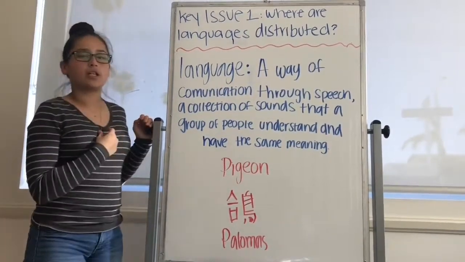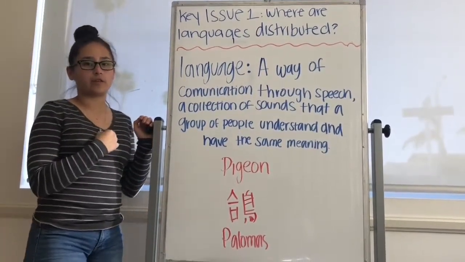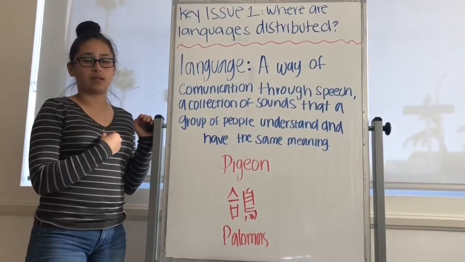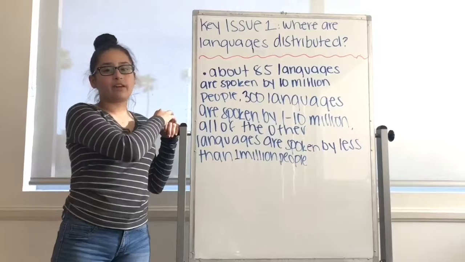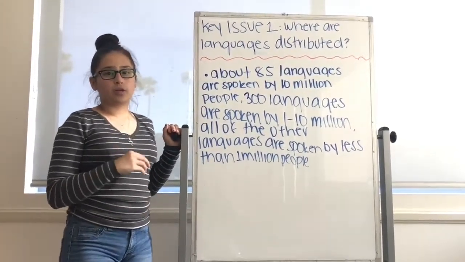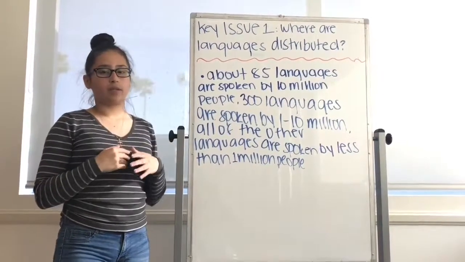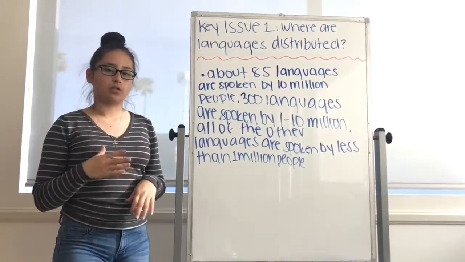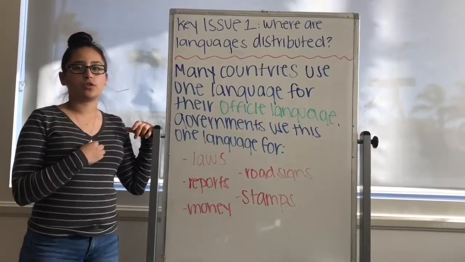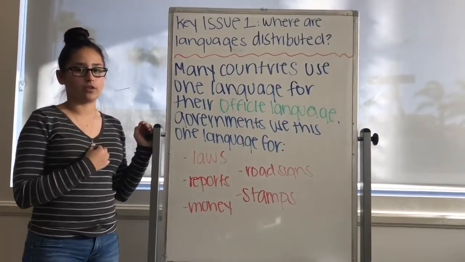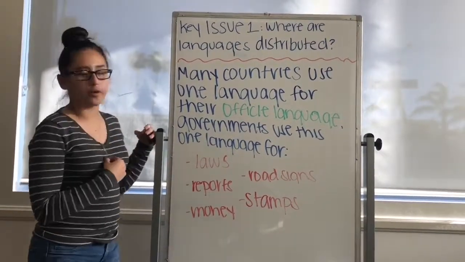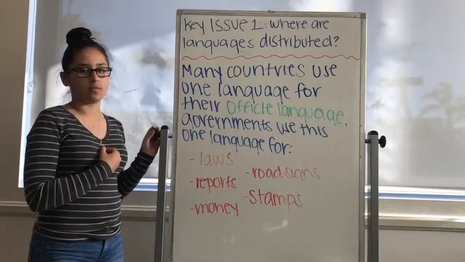Language is a way of communication through speech, a collection of sounds that a group of people understand and that have the same meaning. About 85 languages are spoken by 10 million people or more. 300 languages are spoken by 1 to 10 million people, and the rest of the languages are spoken by less than 1 million people. Many countries use one language as their official language.